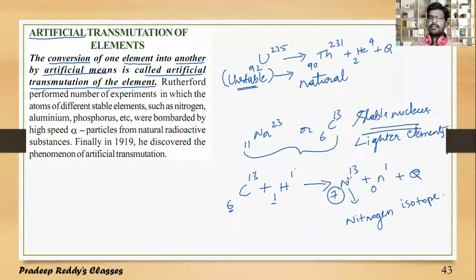N 7-14 is the actual nitrogen, N 7-13 is a nitrogen isotope. This is carbon, which is a lighter stable element.